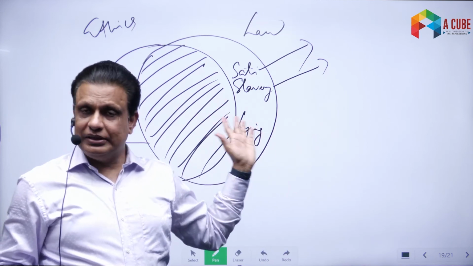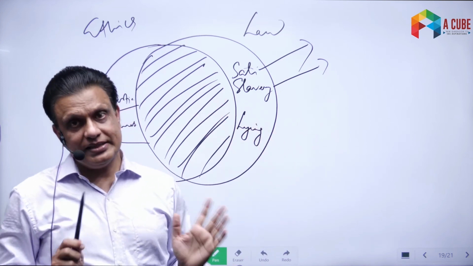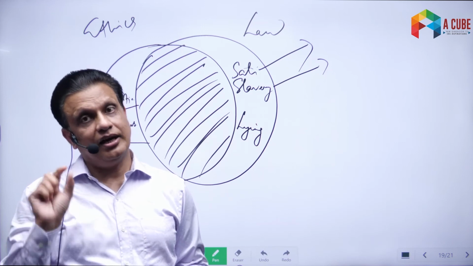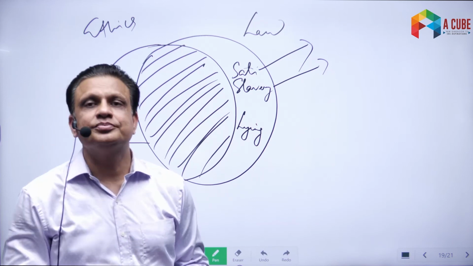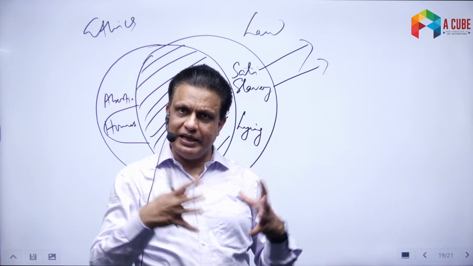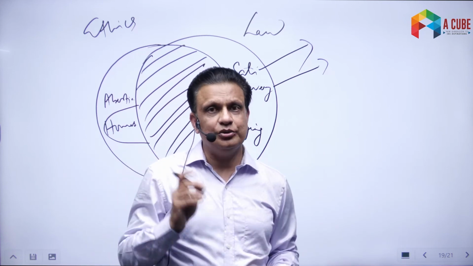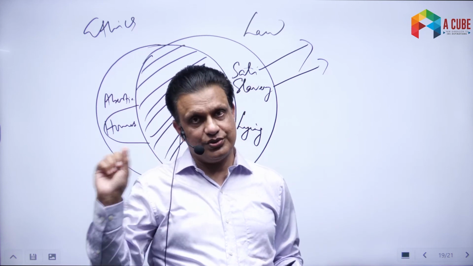So, it is a big dilemma created by ethics and law. This is a very important thing that we have to understand: how the two are related to each other and how we can make a compromise between the two. So, that is how ethics and law are related to each other.